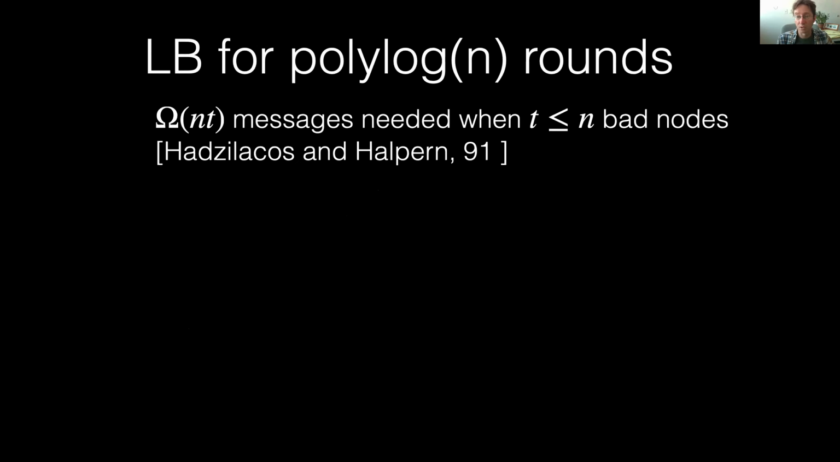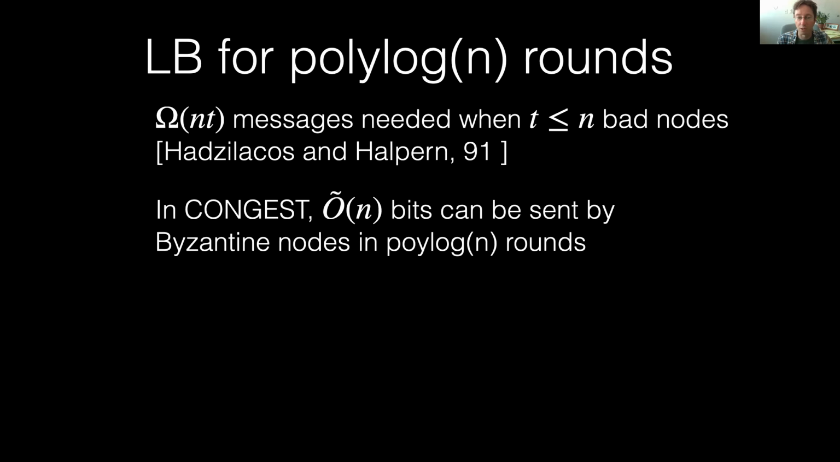Before I give you some of the details about the upper bound, let me give you the most important lower bound. Among fast algorithms like ours, algorithms that take just polylog n rounds, we can show that our message cost is tight to within log n factors. This follows from a classic result, which shows that you need omega of nt messages when you have t less than or equal to n bad nodes. This lower bound is true for both deterministic and randomized algorithms.